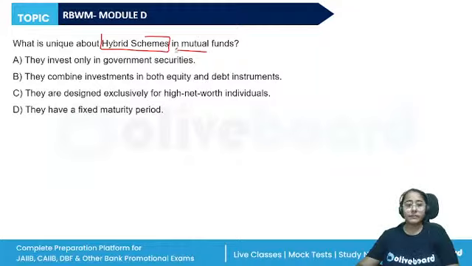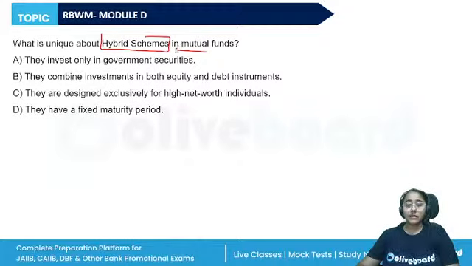All right, next, what is a unique feature about the hybrid schemes in mutual funds? So we have the equity schemes, debt schemes, hybrid schemes, solution oriented schemes, and other schemes as well, right? Debt schemes invest in the debt related instruments and ensure regular income.